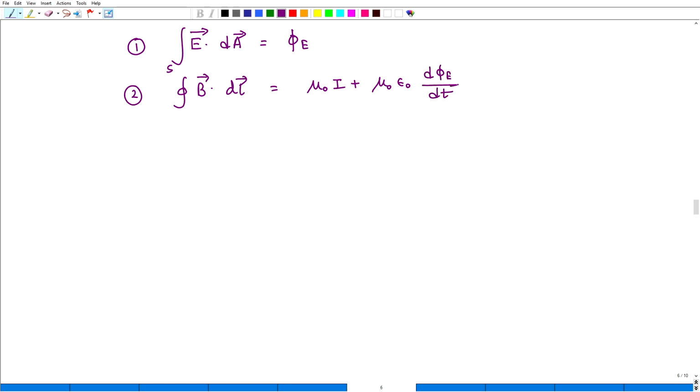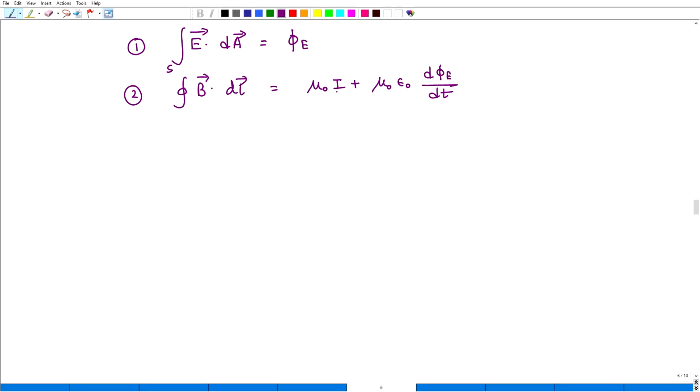So what does it mean? What is the physical significance of this mathematical expression? Actually, this expression means that the main point of this law is that a magnetic field can be produced in two ways. If current flows, there are two parts here.